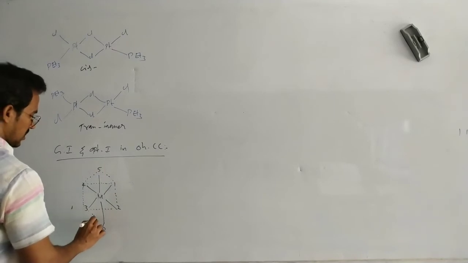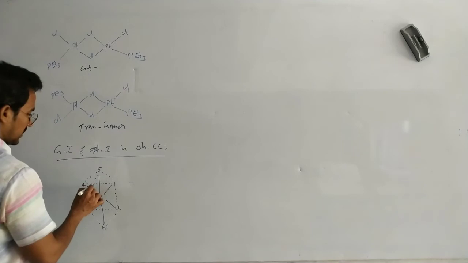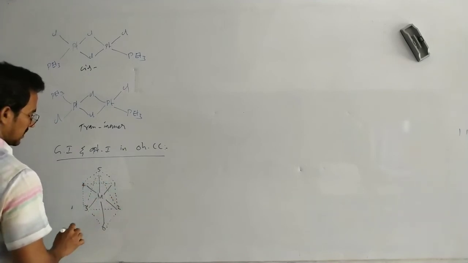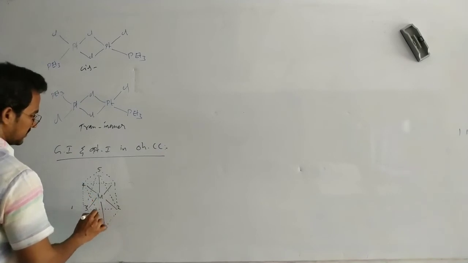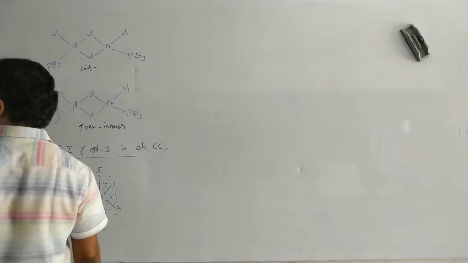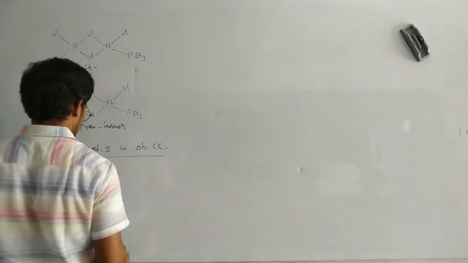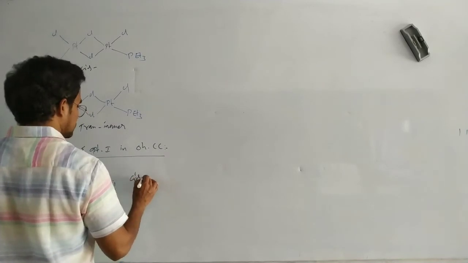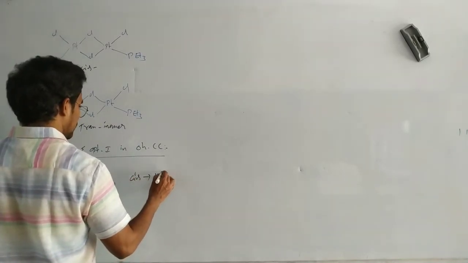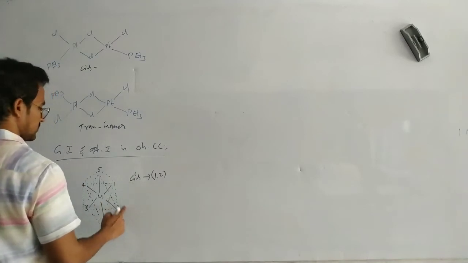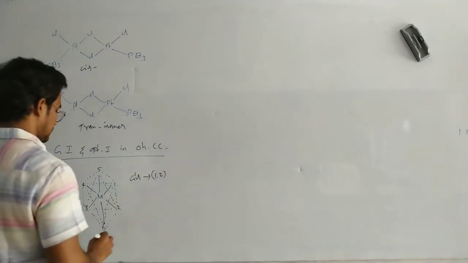Now, in this octahedral geometry, what is the cis isomer and what is the trans isomer? If ligands are on the similar side, cis isomer; on opposite sides, trans isomer. Cis means here 1-2 position cis.